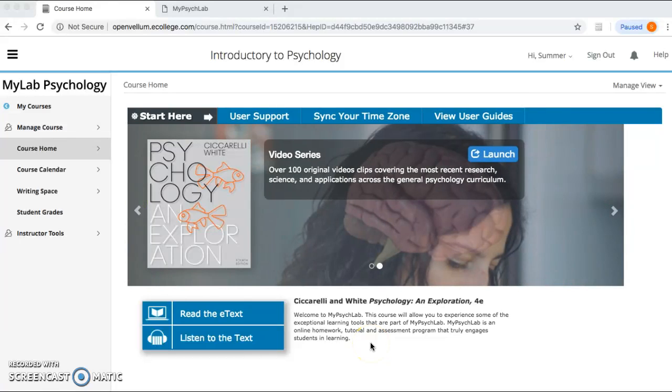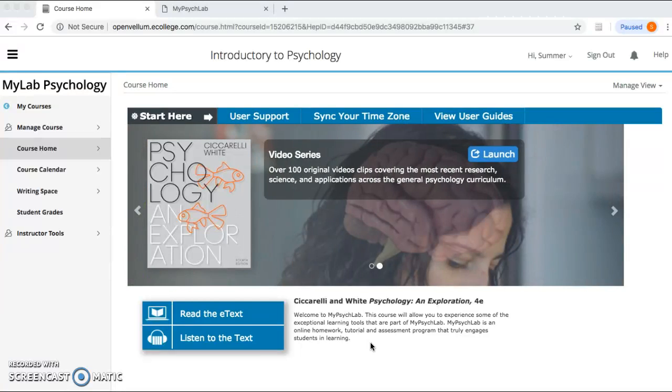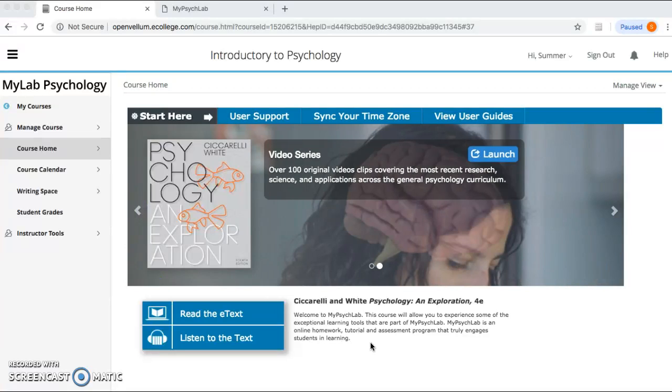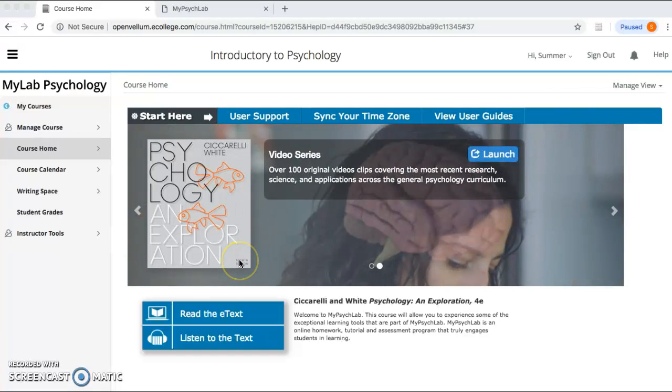Okay, so I am open here to my PsychLab. I am on the home page, so this is where you should be as soon as you get access and enter in. And as you can tell just here on the home screen, there's a few things going on. First of all, the screen toggles between different features. So here's your book, Cicciarelli White, 4th edition, Exploration.